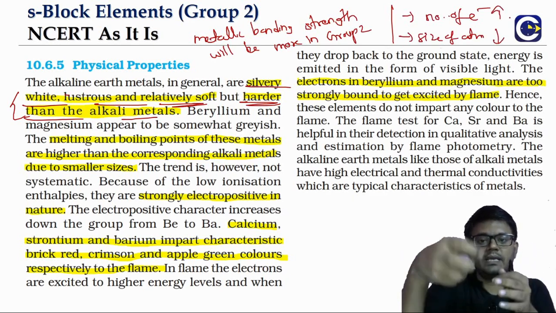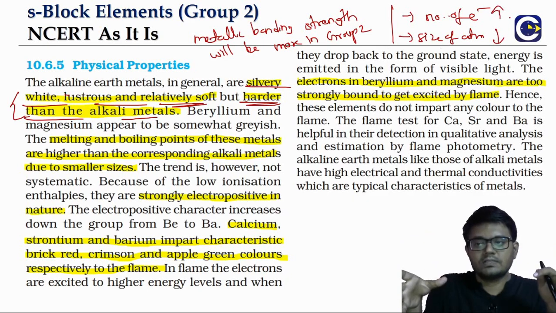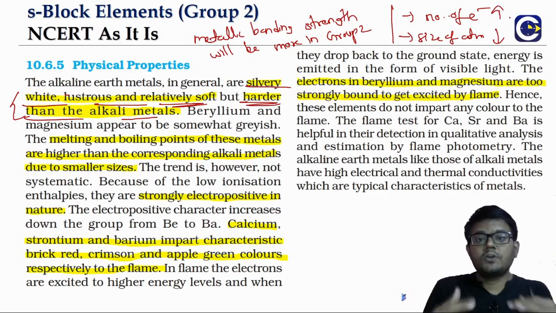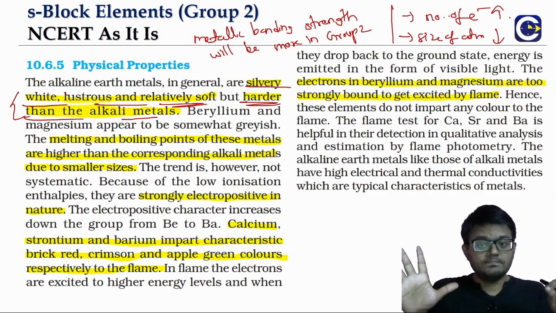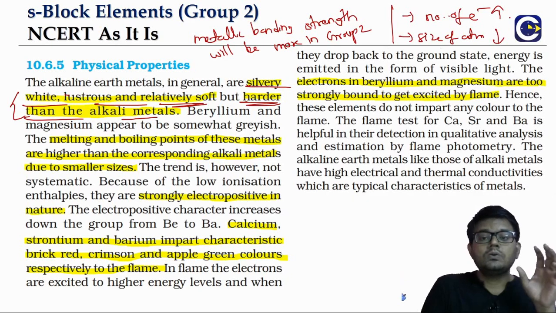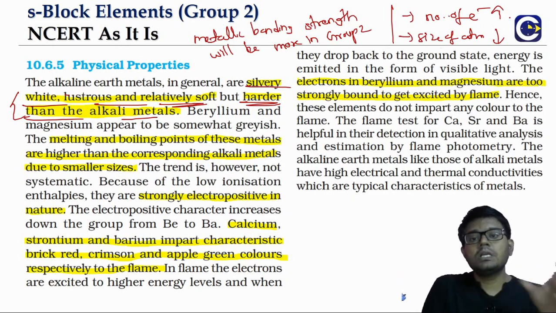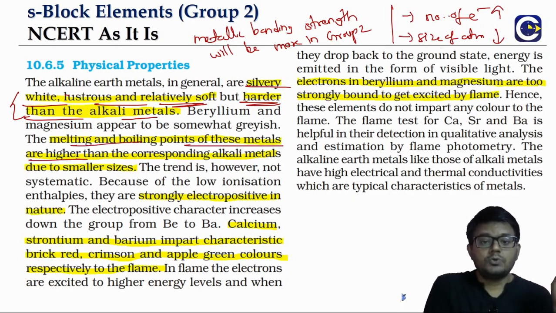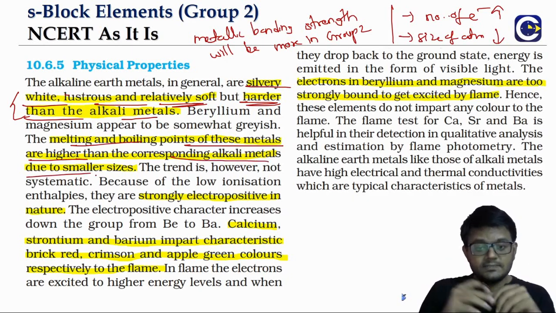Smaller atoms can be held better by the sea of electrons. This discussion keeps coming; you can refer to our video on chemical bonding where we discussed metallic bonding. So the group 2 metallic bonding strength is stronger than group 1, which is why they are comparatively harder. Not only that, the melting and boiling points of group 2 are also higher than the alkali metals.